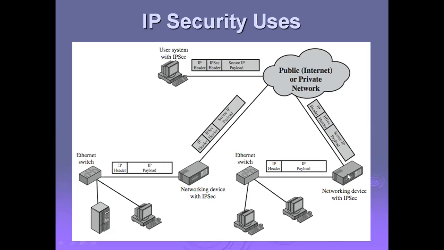When we add this IP security, from this stage onwards it can maintain the authentication process, the confidentiality process, and encryption will be done. These all will be done with the help of encryption, right? And after reaching the network, they may also decrypt the data with the help of these keys. All of this is maintained by this network device with IP security. So this is a complete architecture diagram of how IP security is deployed.